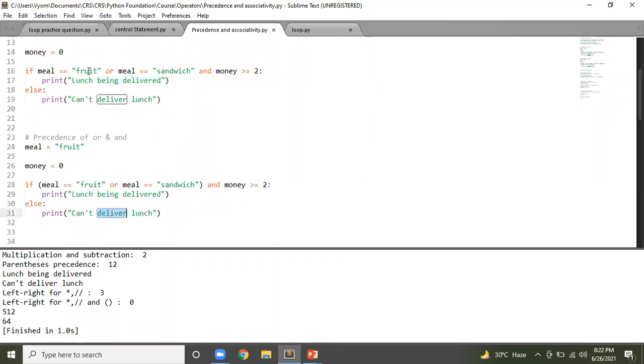Why? Because instead of writing it without braces, you'll have to write it like this. Either your meal should be fruit or sandwich, and money should be greater than 2. Then it makes more sense, right? And then you see the answer is cannot deliver. Why? Because now the precedence of this round bracket is more than and or. So first this was calculated and this came out to be true, but this came out to be false, and as a result, false, cannot deliver lunch.